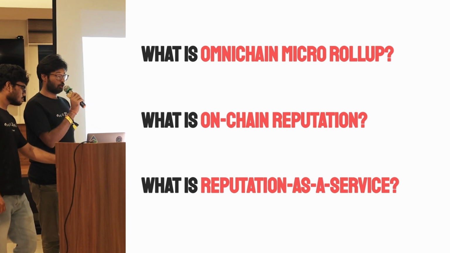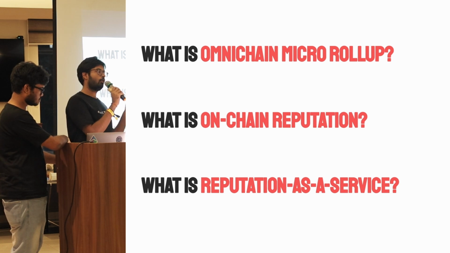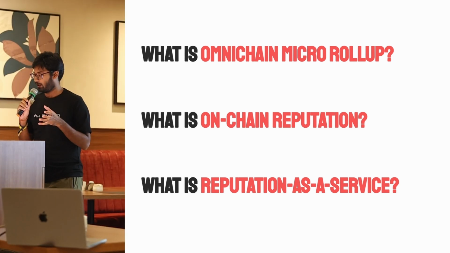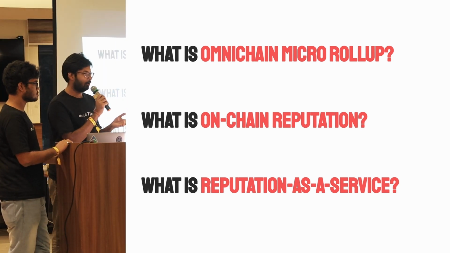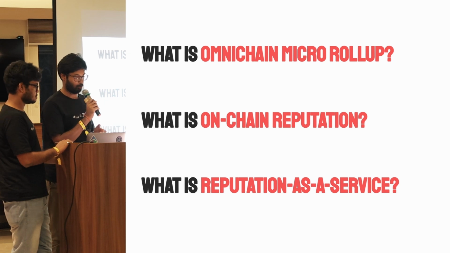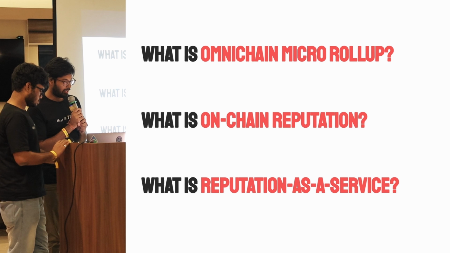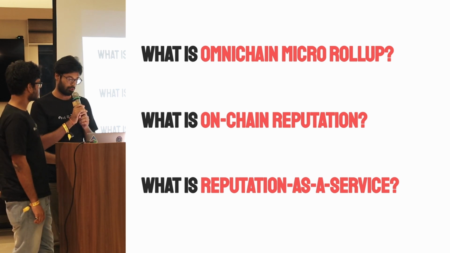So the solution, of course, is to get an on-chain reputation score, which means you get the entire borrowing and lending history of a person, and then you calculate a credit score of sorts and use this to offer them better rates or a better collateralization ratio. But this has been tried and tested before and has not really worked well. We have made some improvements over it, which we think can change the approach to this.